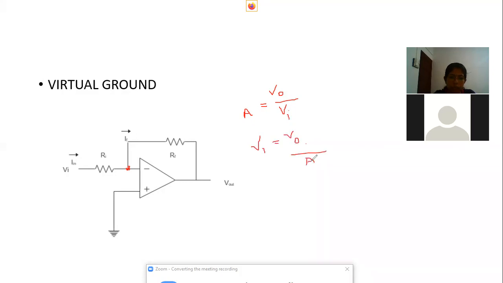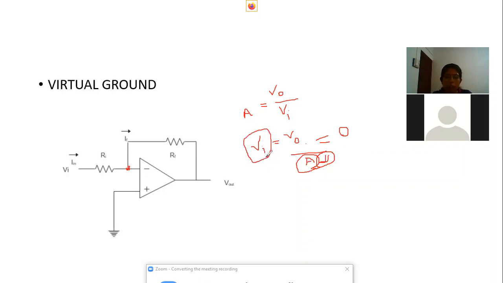V0 by A. This A, due to the property of the op-amp, we know that the op-amp has voltage gain of infinity. If the voltage gain is infinity, then with the denominator infinity, the total value VI will be equal to 0. When the denominator is infinity, the result will be 0. That means VI becomes 0.